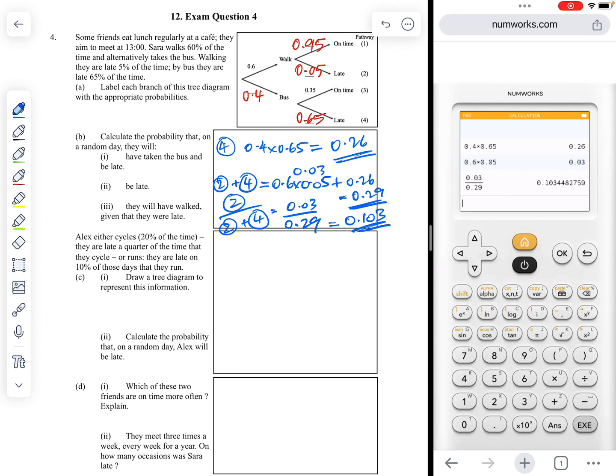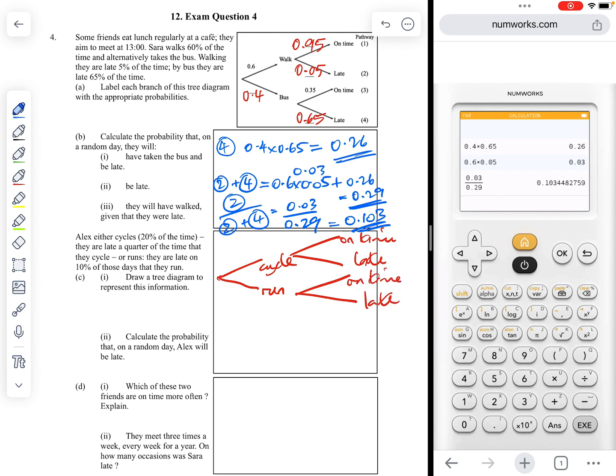Alex either cycles 20% of the time, they are late a quarter of the time that they cycle, or runs, so it's cycle or runs. If they run, they are late 10% of those days. So we're going to create our own tree diagram here. So it's cycle, run, and then we have on time, late, on time, late. What are the probabilities?